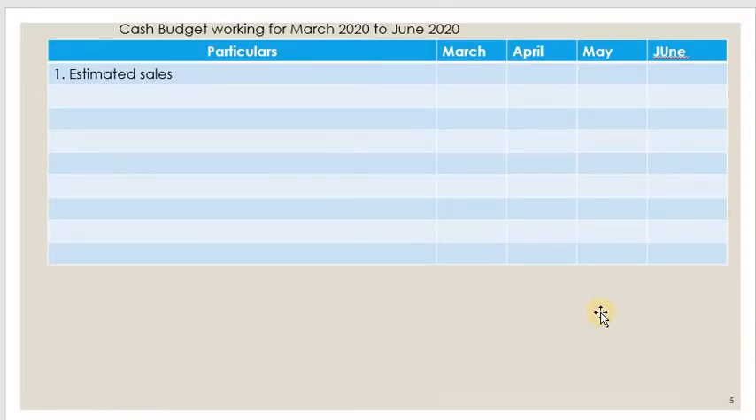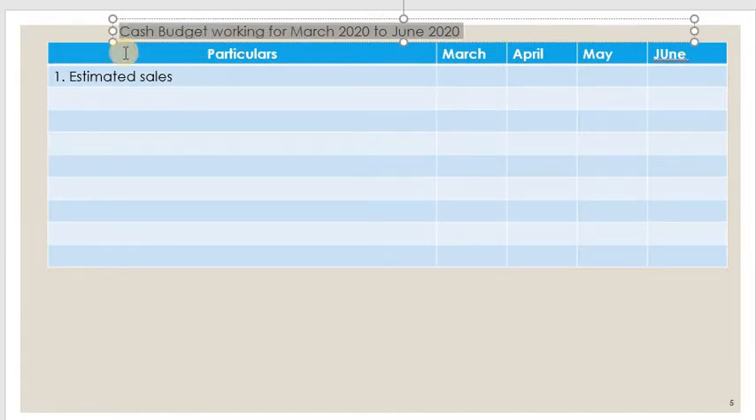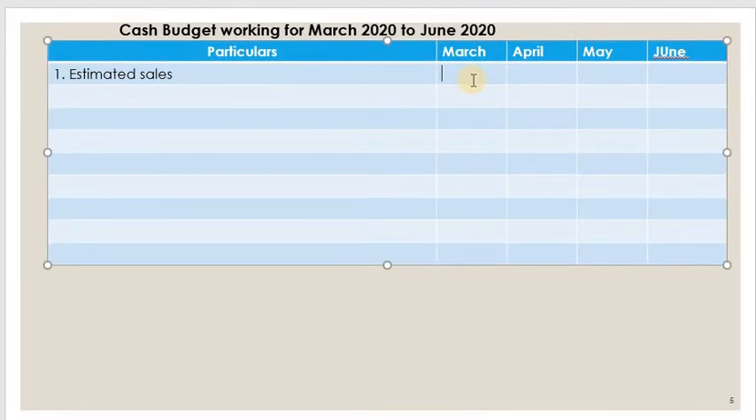So now let us prepare the cash budget working first. That is the working note to prepare the cash budget, because if you make this, it is easy for us to prepare the cash budget. Okay, first is estimated sales. So what is estimated sales? Let us write here 50,000, then 60,000, then 55,000 and then 70,000.